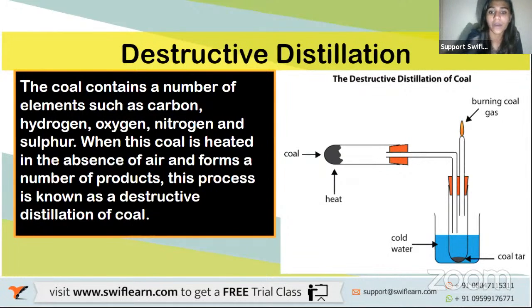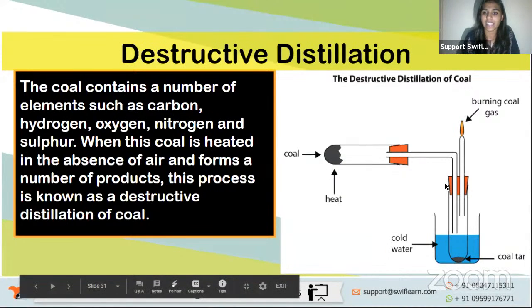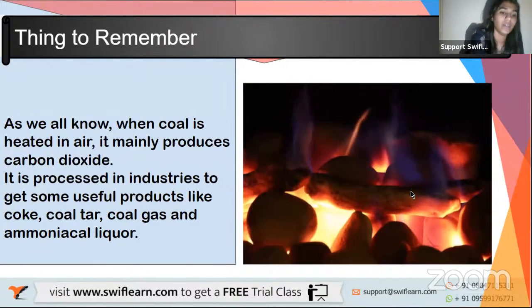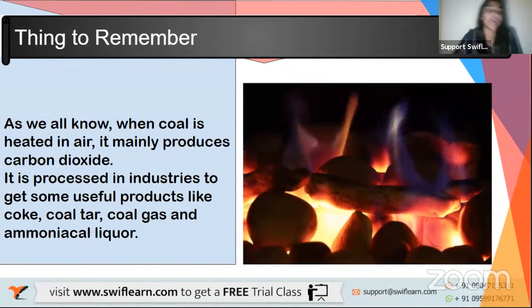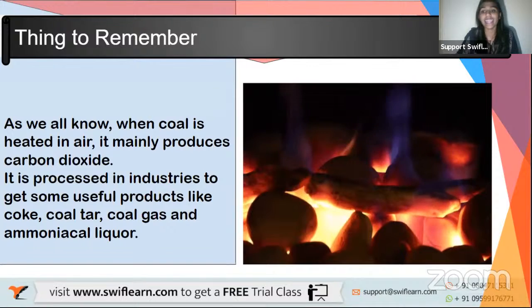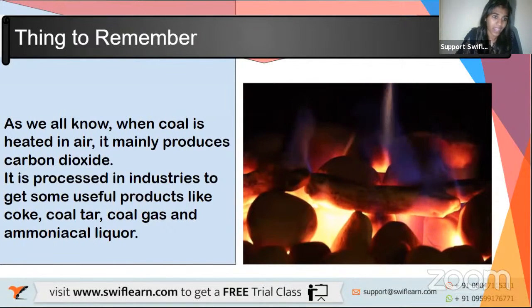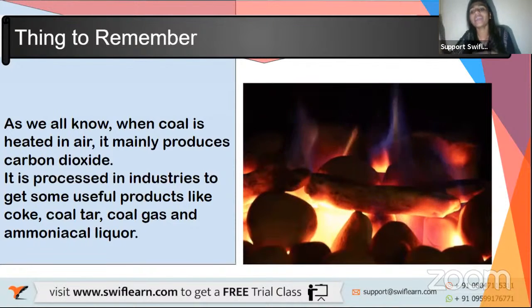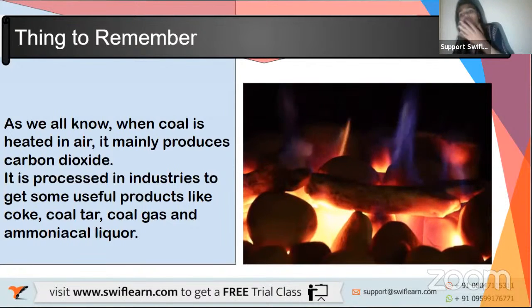You can see here coal. When it is heated, a lot of different products of coal are formed. Something to remember: as we all know, when coal is heated in air, it mainly produces carbon dioxide. But it is processed in industries to get useful products apart from carbon dioxide.